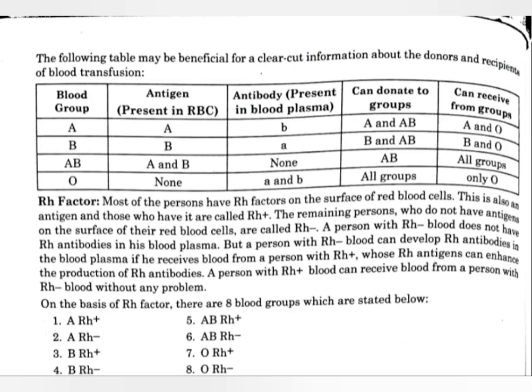And in case of the O blood group, they don't have any antigen but they have both antibodies in their plasma, so they can donate blood to all blood groups, meaning A, B, AB and O, but they can receive blood only from the O blood group.